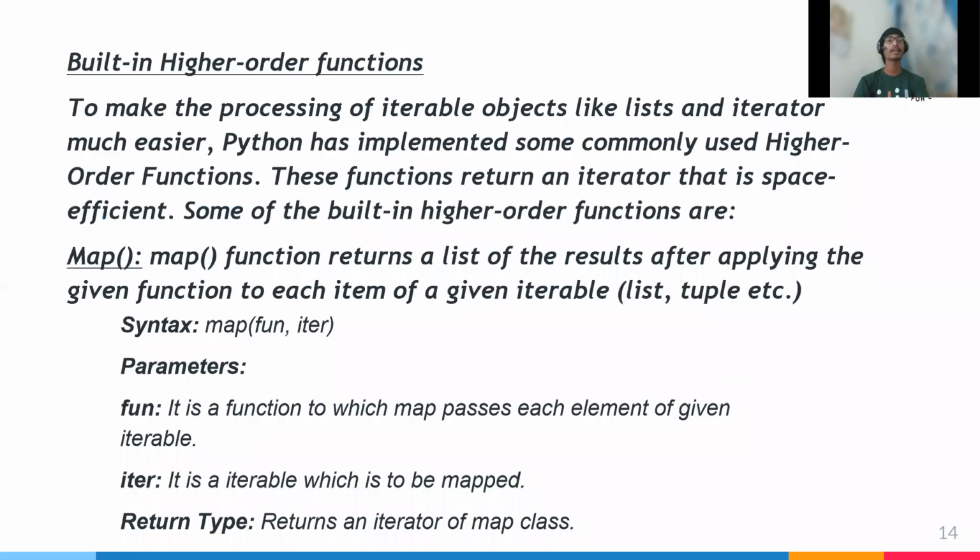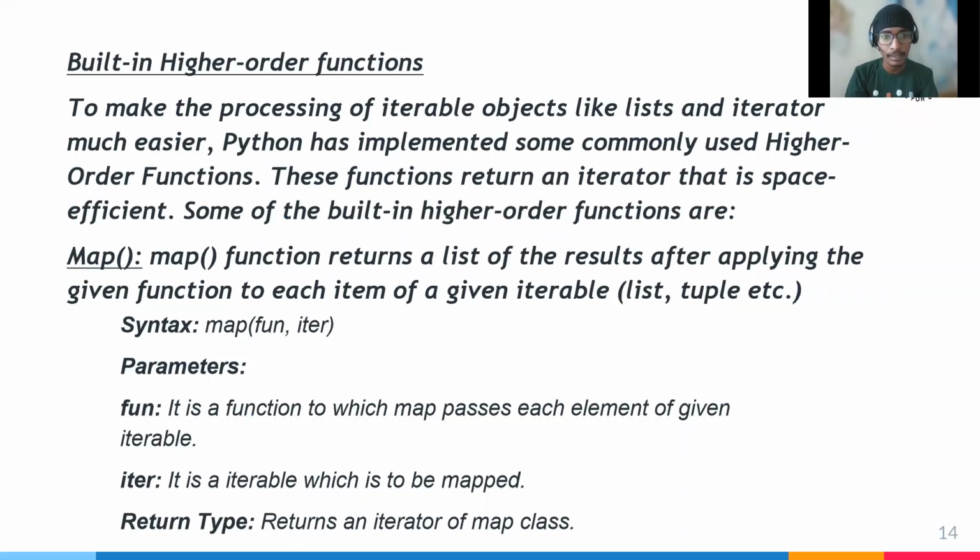Python has built-in higher order functions to make the process of iteration over objects like lists and tuples much easier. Python has implemented many commonly used higher order functions. They take a function and iterate over it.